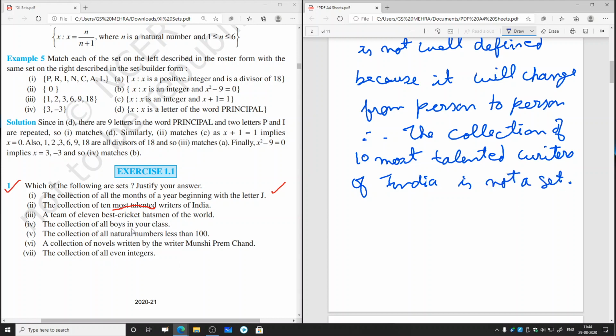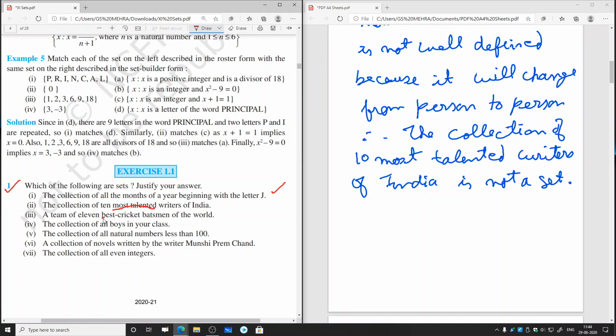Now let us go to the third part. A team of 11 best cricket batsmen of the world. Here also the word best cricket batsman is not well defined. So it is also not a set. Fourth part, the collection of all boys in your class. This is well defined because the list of boys will be the same for everyone. It will not change. So this is well defined, and so it is a set.